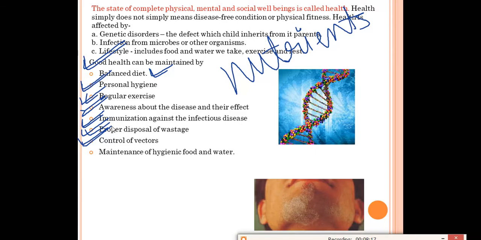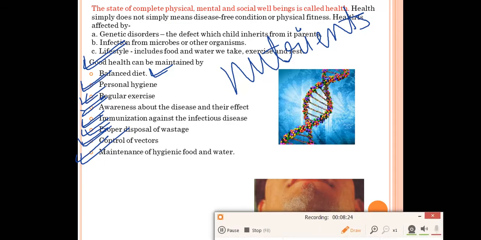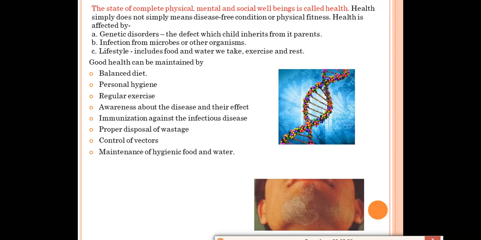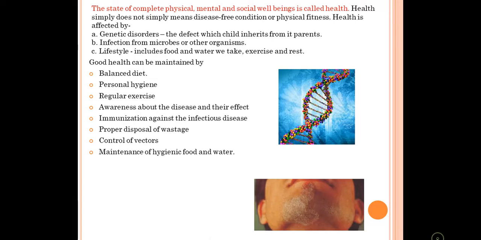Maintenance of hygienic food and water. The last but the most important thing is that the food and water which we take every day should be hygienic. It should be free from germs, microbes, etc., so that we are not prone to those diseases. For example, typhoid. How is typhoid spread? Because of contaminated food and water. If we eat contaminated, meaning dirty, food and water, we will be prone to that disease. So it's very important that we eat hygienic food and water.